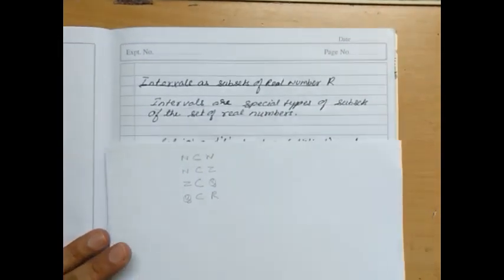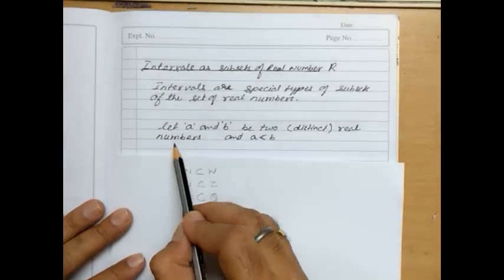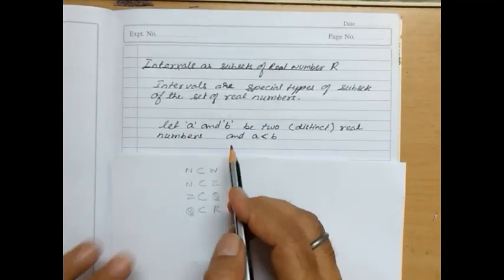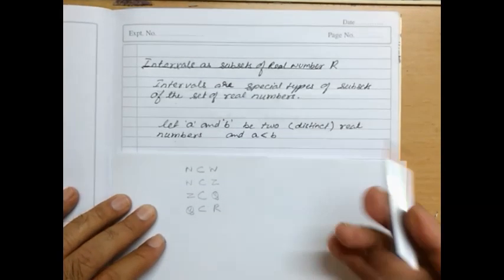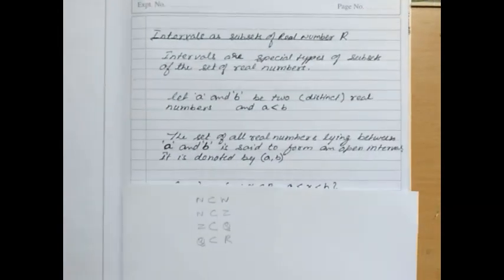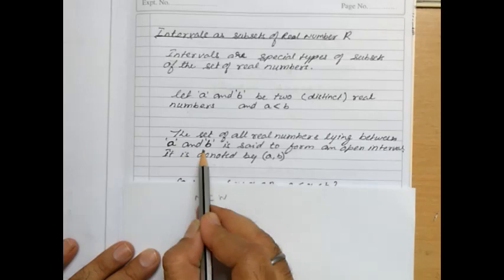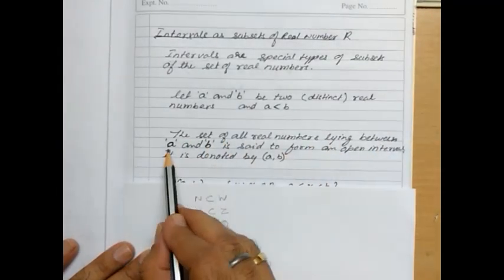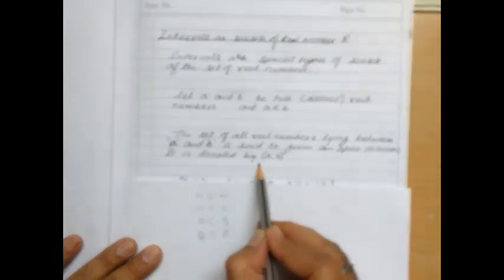So let's consider, let A and B be two distinct real numbers. Two distinct real numbers can be any numbers where A is smaller than B. Then we can say that the set of all real numbers lying between A and B is said to form an open interval, which is denoted by (A, B) with curved brackets.